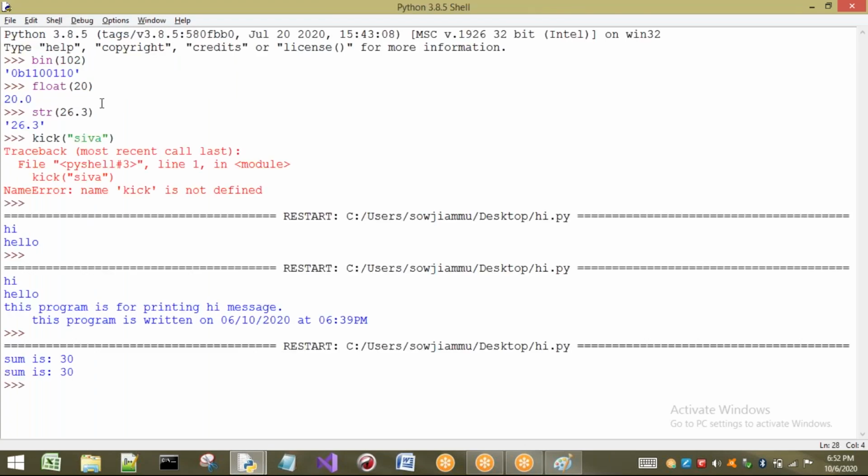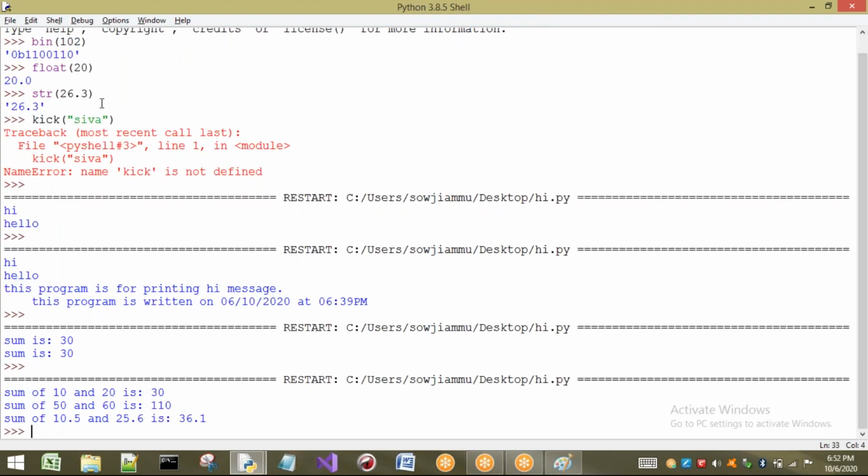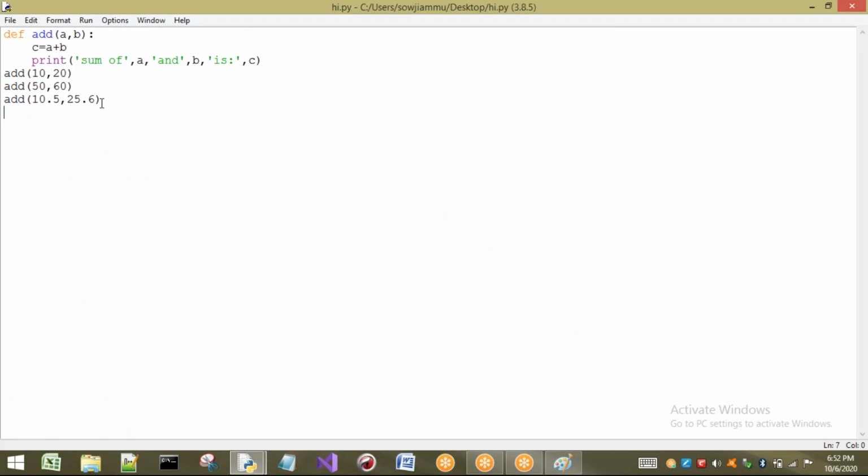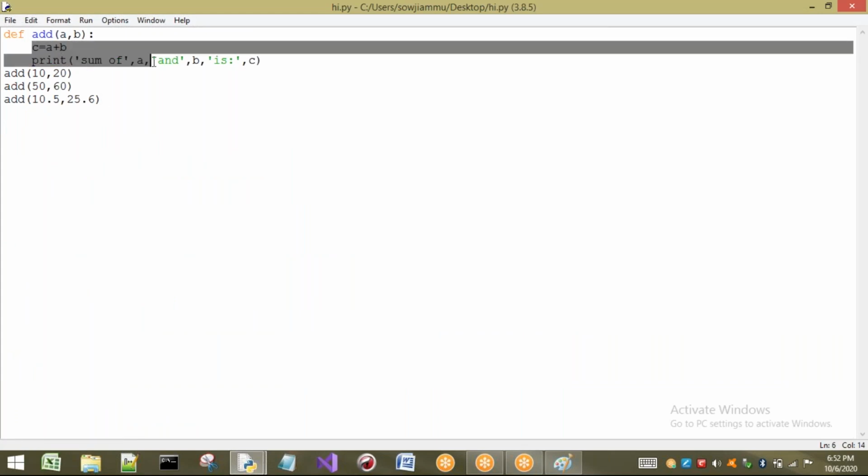Now see, what will be the output? You can see the output: sum of 10 and 20 is 30, sum of 50 and 60 is 110, and so on. If you want to write n number of sums also, no problem. Let us consider if I want to perform 100 additions, what do I have to do? Every time I have to write these two lines. If I want to perform 100 additions, it becomes 100 into 2, 200 lines.